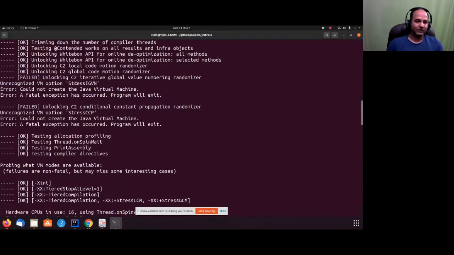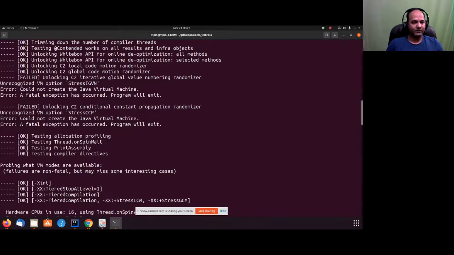Some of the things failed because this is an option added in Java 17, and JCStress has also started using this option, stress IGV stress CCP. We'll talk about these different options later, but for now I just want to explain this.